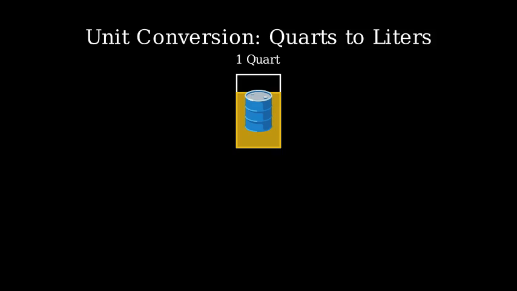To convert from quarts to liters, we need to know the conversion factor. 1 quart is equal to 0.946 liters. Let's write this as our conversion factor.